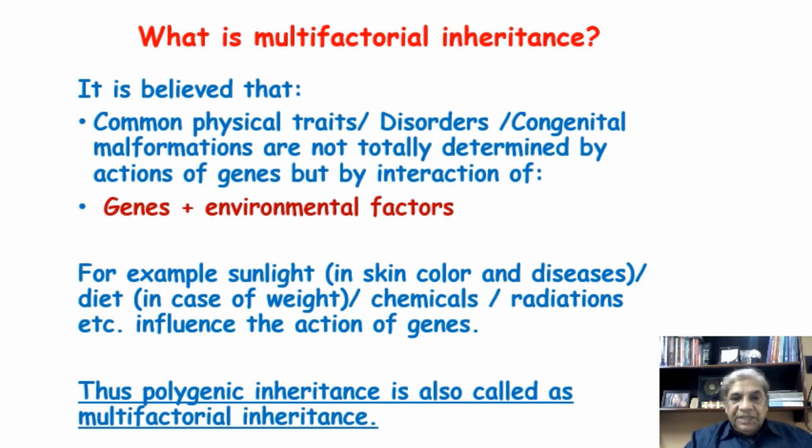So polygenic inheritance is also called multifactorial inheritance. These two terms, polygenic inheritance and multifactorial, are synonymous, and they can be used in place of one another. I hope this small lecture has explained to you about the polygenic inheritance or the multifactorial inheritance. Thank you for watching this video.